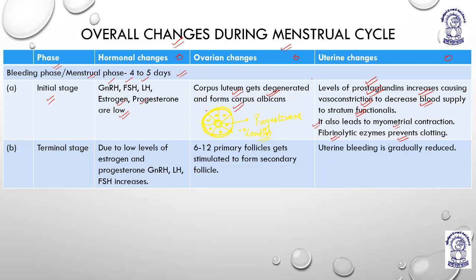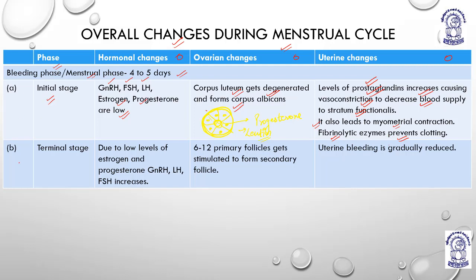In the bleeding phase, or the menstrual phase, which lasts for 4 to 5 days, the initial stage has low GnRH, low FSH, everything is low except the prostaglandins, they are high. They create vasoconstriction, because of which the pain mediators will be released and the blood supply to the stratum functionalis will be cut down. It will lead to myometrial contraction along with the wiping out of everything which was present in the uterus before. And the fibrinolytic enzymes help to prevent clotting.